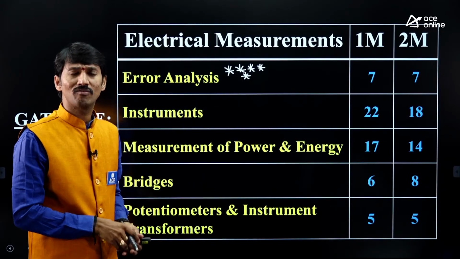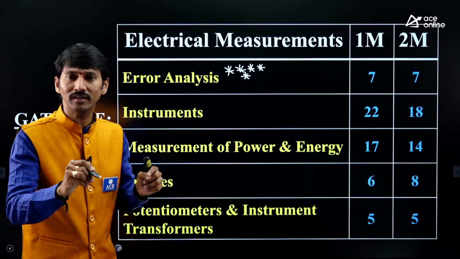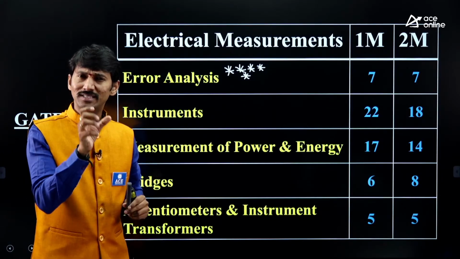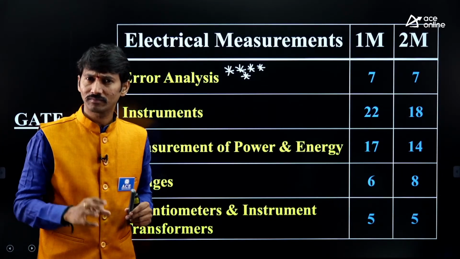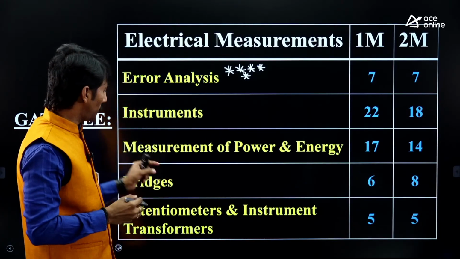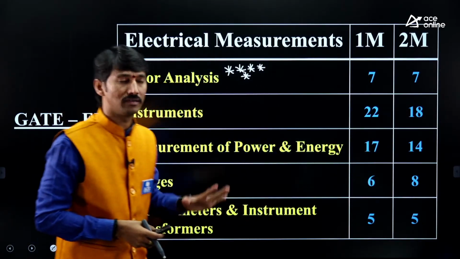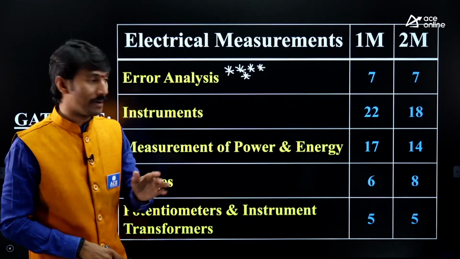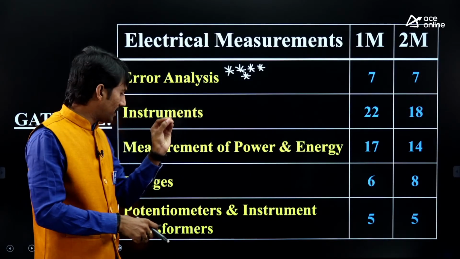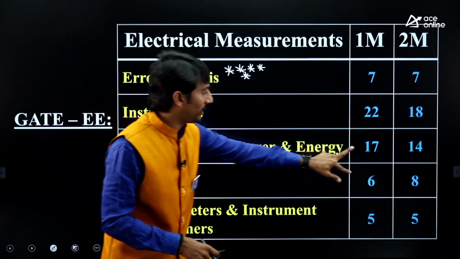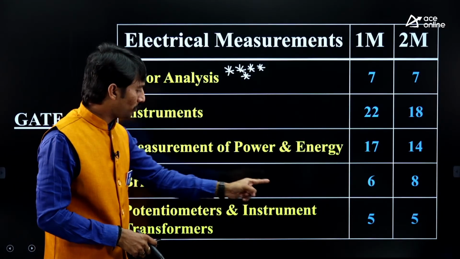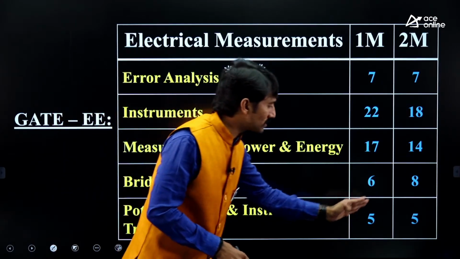And bridges, one of the very, very important chapters in terms of scoring point of view in the entire measurements. The bridges chapter looks lengthy, but if you follow small simple techniques, it is very, very simple. From the bridges chapter, 6 and 8 questions were present so far. In other cases, be clear, whatever numbers I am giving here are purely related to that topic, but sometimes combination questions will be there. So I am keeping them here and there, no need to worry. And finally, potentiometers and instrument transformers, 5 questions and 5 questions.